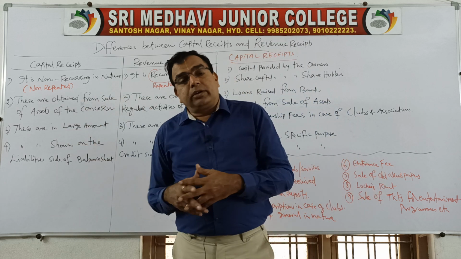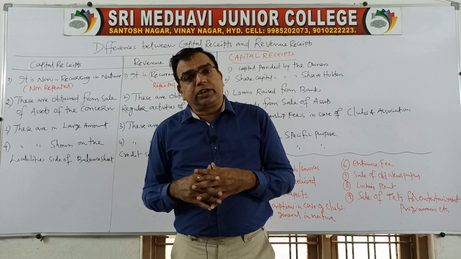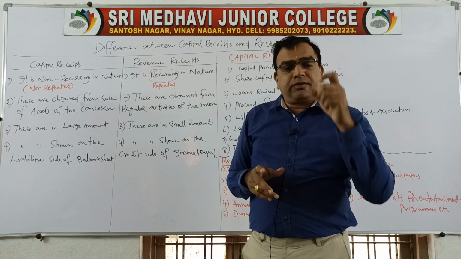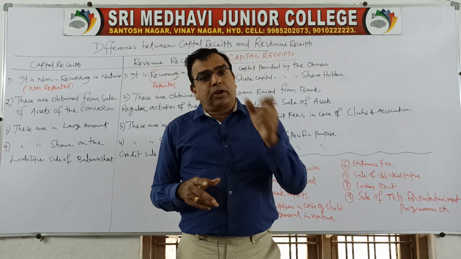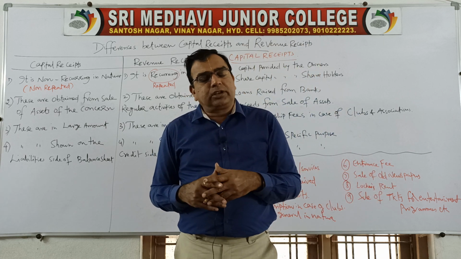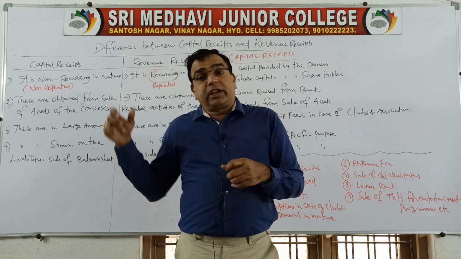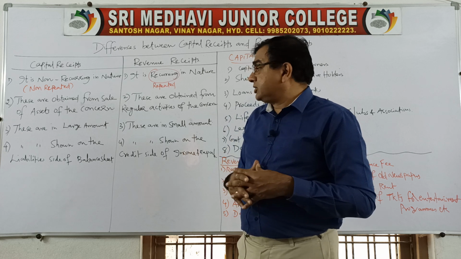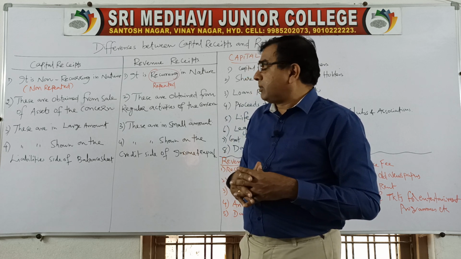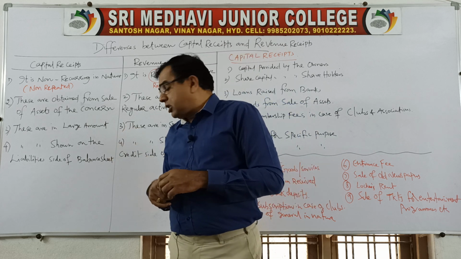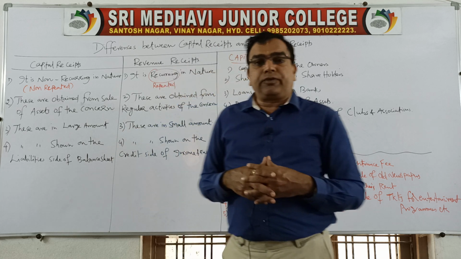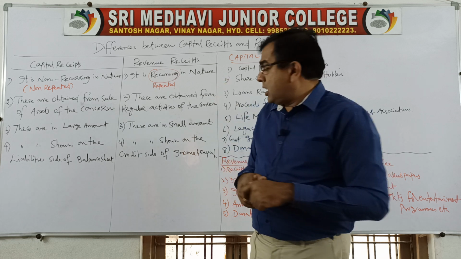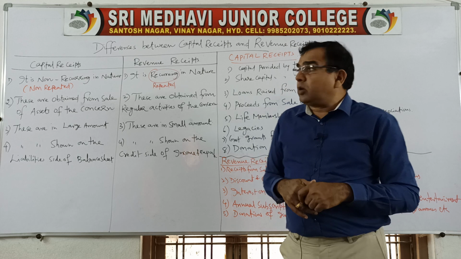Then where do we record? Whenever you are preparing the balance sheet, trading account, profit and loss account, or in case of a non-profit organization, we prepare a receipts and payments account, income and expenditure account, and balance sheet. Capital receipts are shown on the liability side of the balance sheet, or may be deducted from the assets, whereas revenue receipts are shown on the credit side of the income and expenditure account.